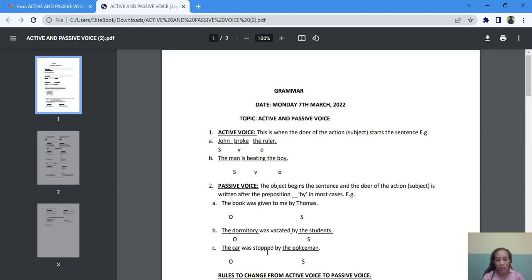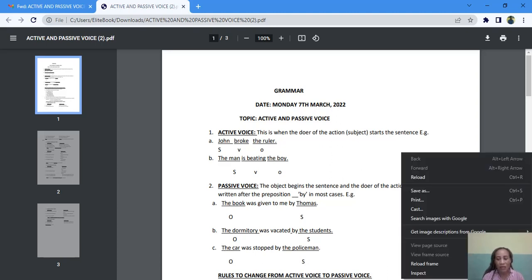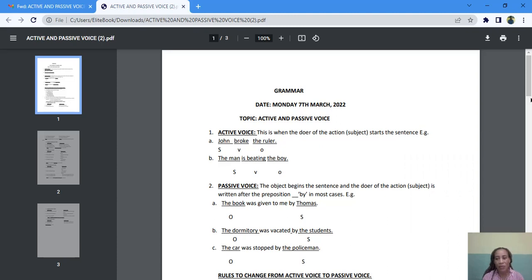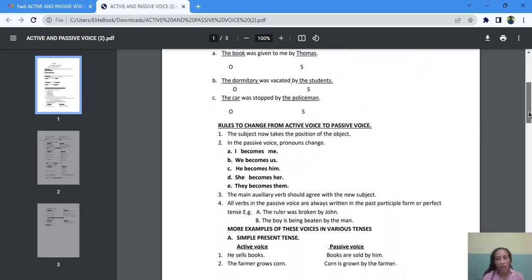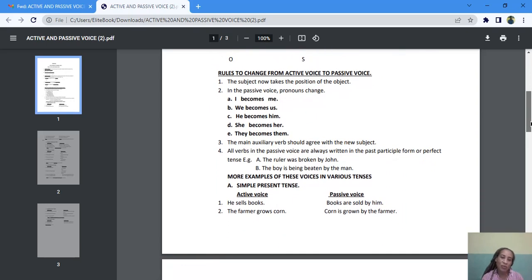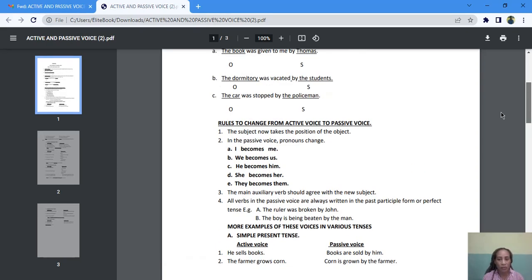Okay, so that's how you can identify the active voice and the passive voice. Okay, and then rules, there are rules, just as there are rules in every other thing we do. There are also rules in changing from active to passive, and there are also rules in changing from passive to active. All right, so let's look at the rules to change from active voice to passive voice.